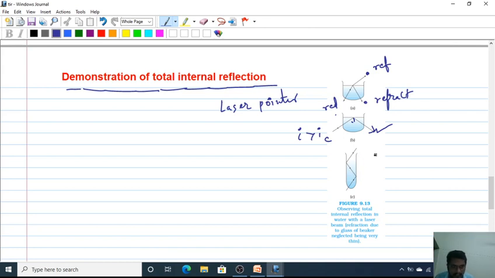Now you can see the third test tube. Let us take another test tube and focus the laser beam such that it comes out from the other end. In this way also you can check whether light has suffered total internal reflection or not. Why are we adding a small piece of soap to the water? Because in order to know the path of the light ray, we add some soap here. This is about total internal reflection. Now I'll stop.